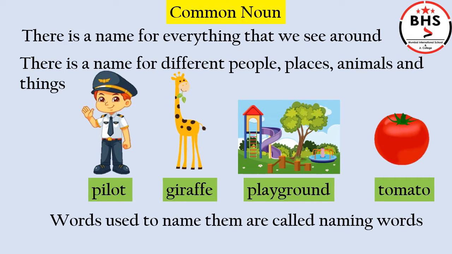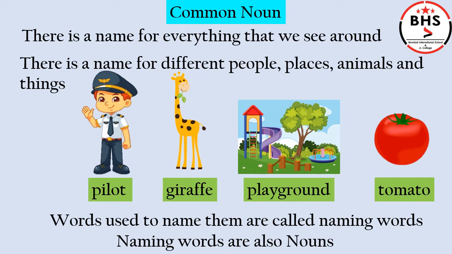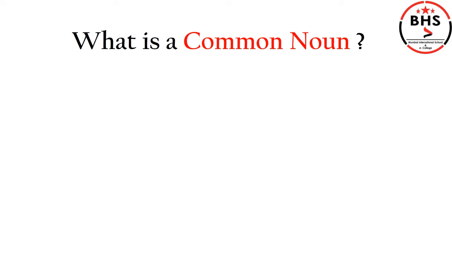The words we use to name them are called naming words. Naming words are also called nouns. Students, there are many different types of nouns, but we will stick to today's topic, that is common noun. What is a common noun?